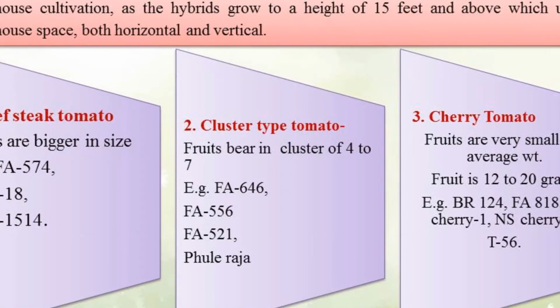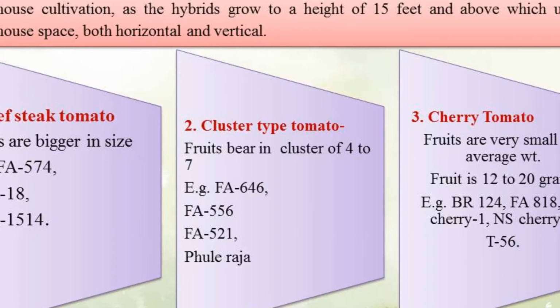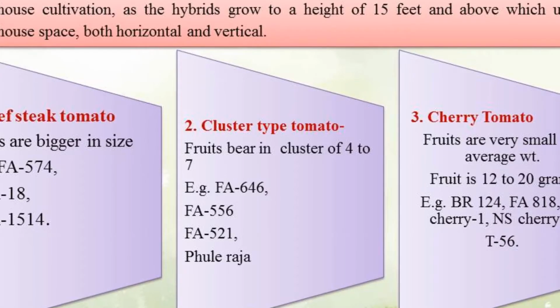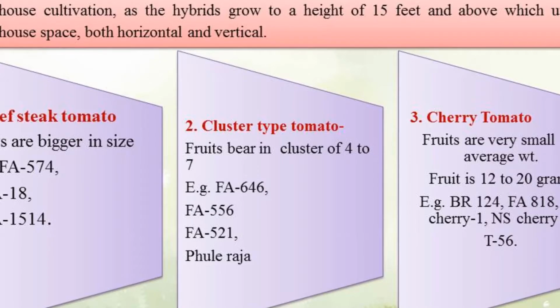Then we will discuss varieties of tomato. In tomato, there are three types of hybrids according to growth habit and morphology. That is determinate type, second indeterminate type, and last one semi-determinate type.